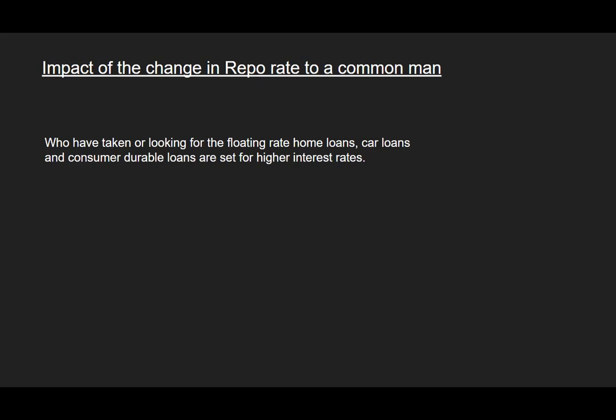I hope this explanation is helpful for you. You will understand the impact of this RBI decision, and you can also plan accordingly. I hope this explanation will help you in your decisions.